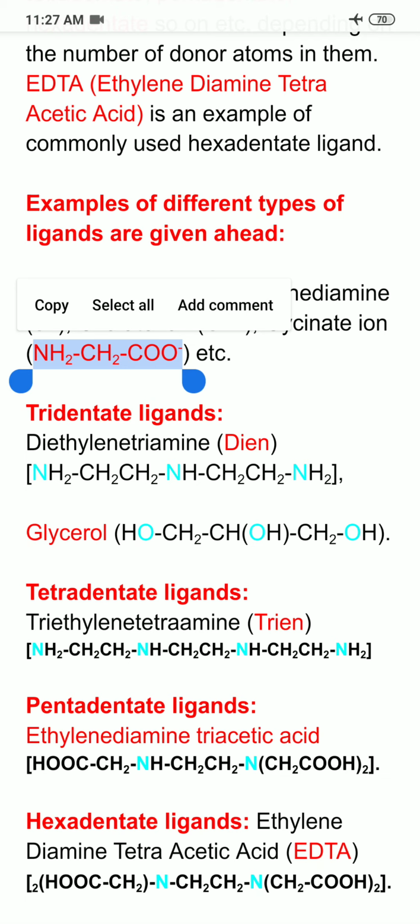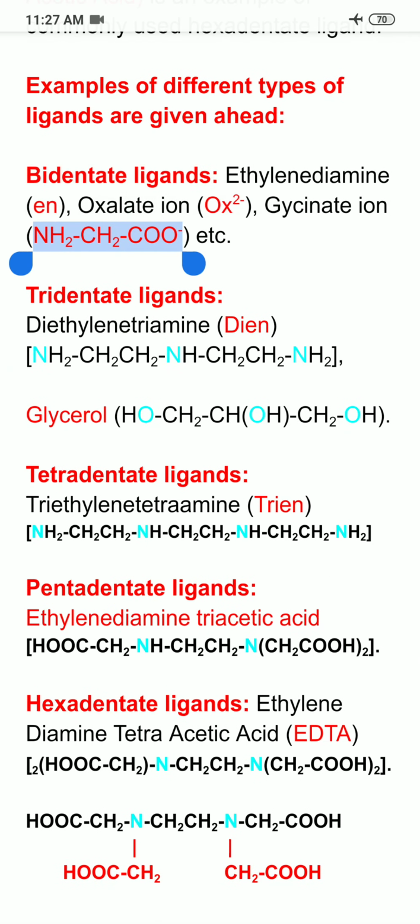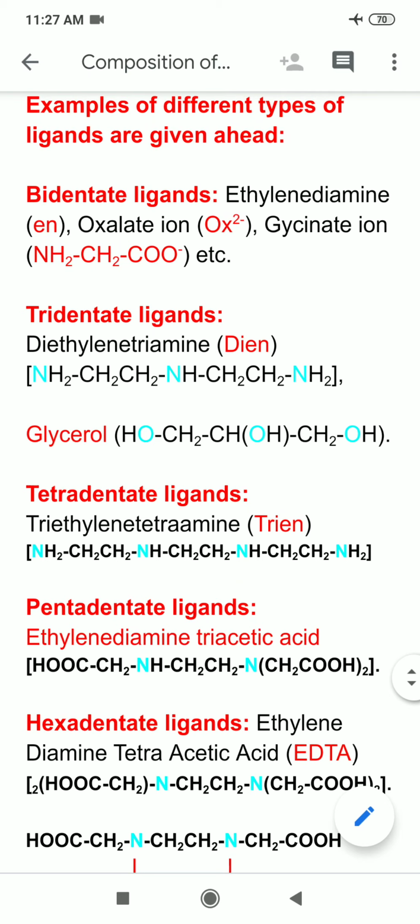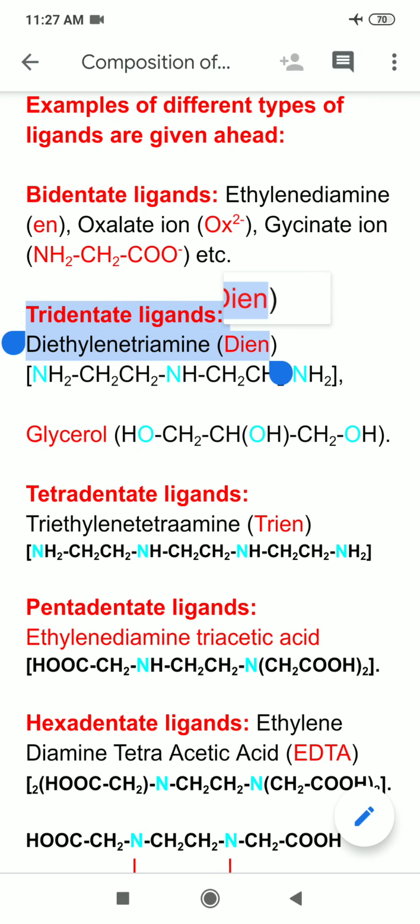So you can see in this we are having 2 donor atoms also. One is nitrogen atom and another is oxygen. So it is another example of biadentate ligand. Next, triadentate ligands. Example of triadentate ligand is diethylene triamine, and in short it is represented by DIEN.